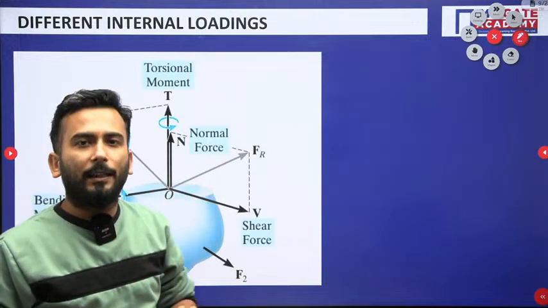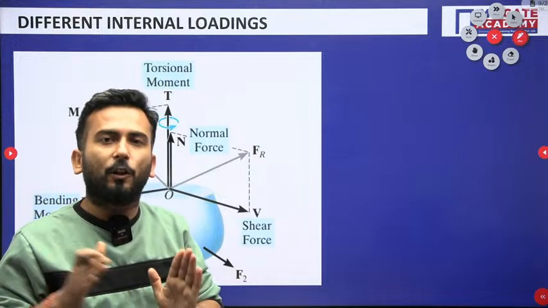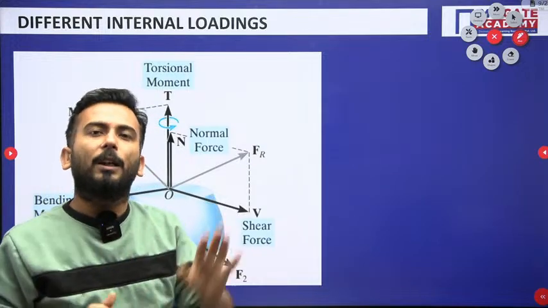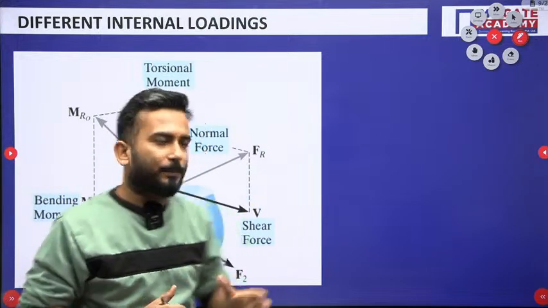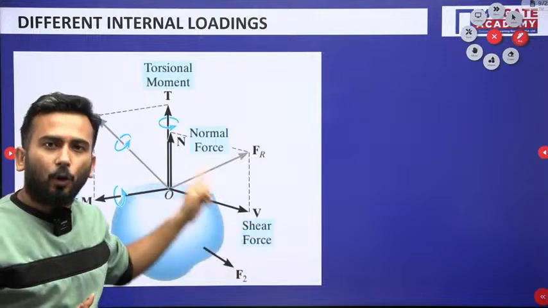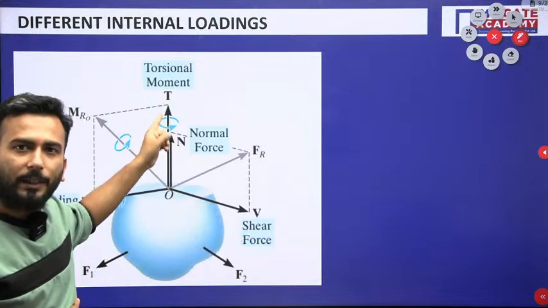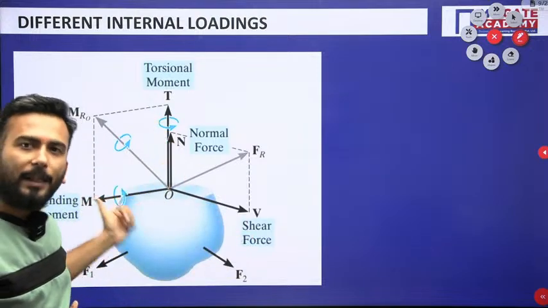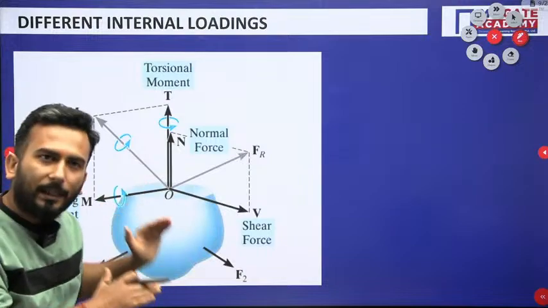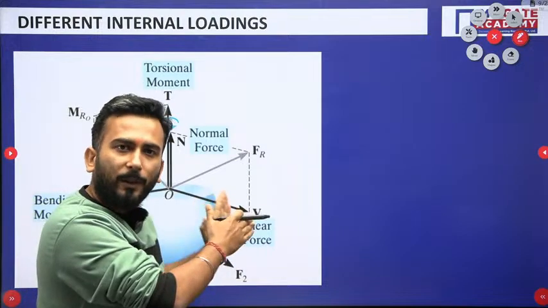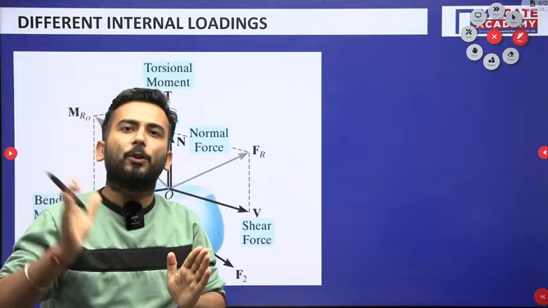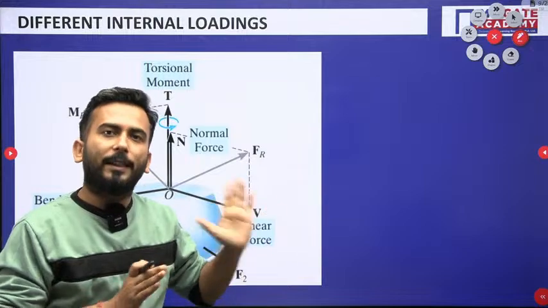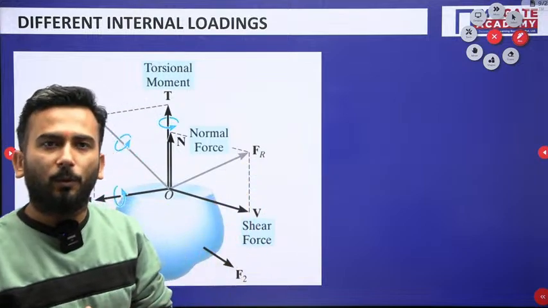That is why in the entire strength of materials we study normal load, normal stress, shear stress, torsional shear stress, torsion, and bending. So this is how the 4 different forces over here give rise to 4 different chapters in your strength of materials. And how it is coming, I have only tried to show over here.